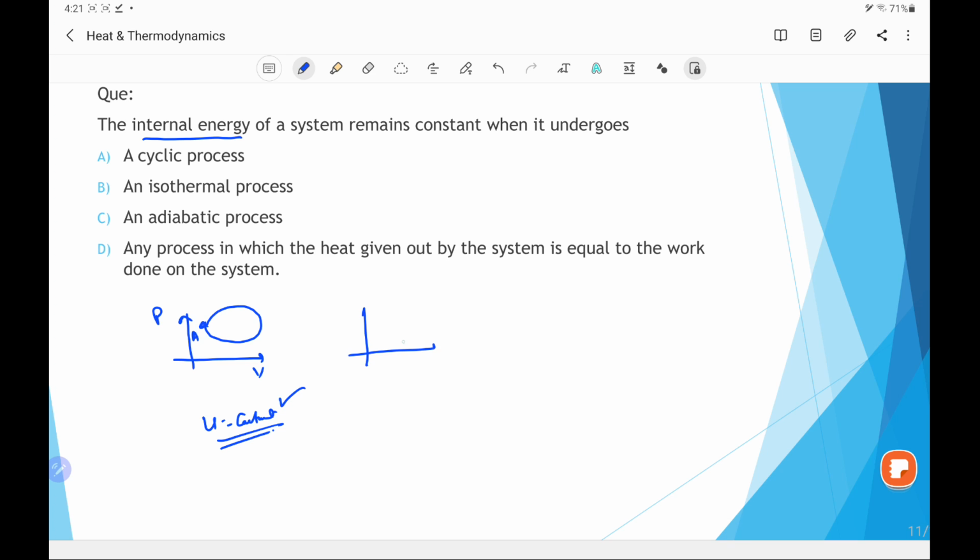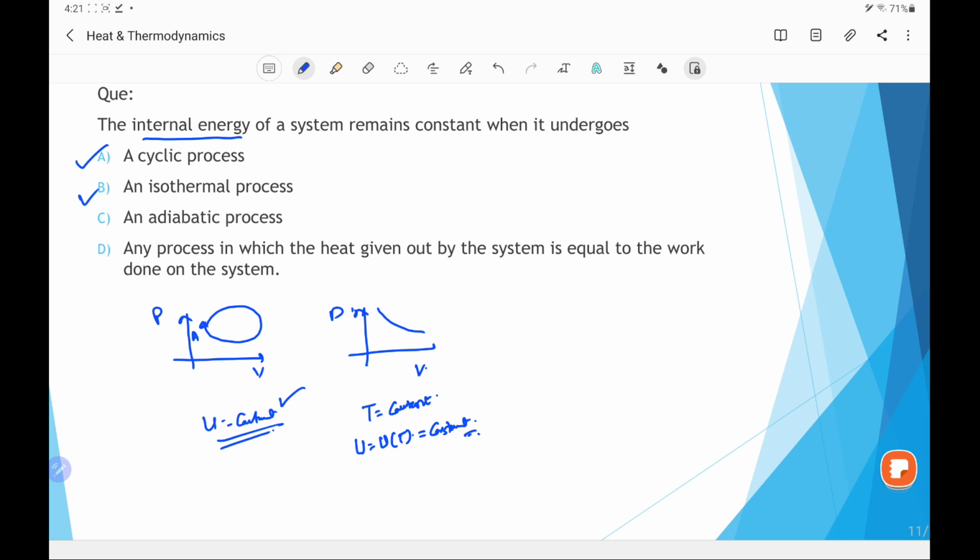Similarly, if we draw a PV diagram for an isothermal process, then the process will be like this. And for an isothermal process, temperature remains constant. And if temperature is constant, because U is a function of temperature, its internal energy is also constant. Therefore, we can say that the internal energy of the system is also constant for the isothermal process. So A is correct, B is correct.